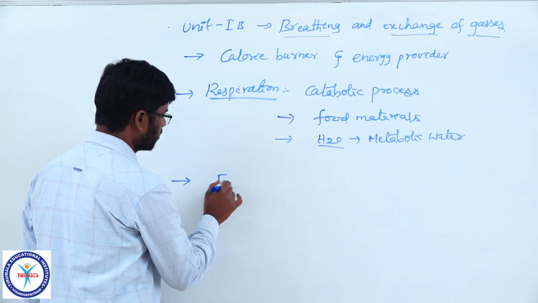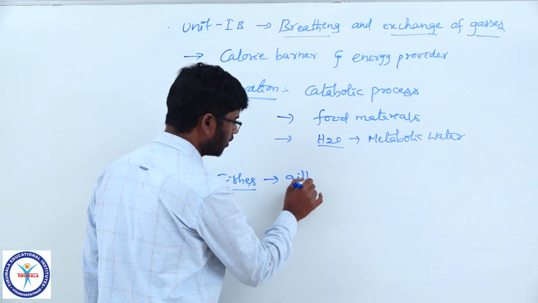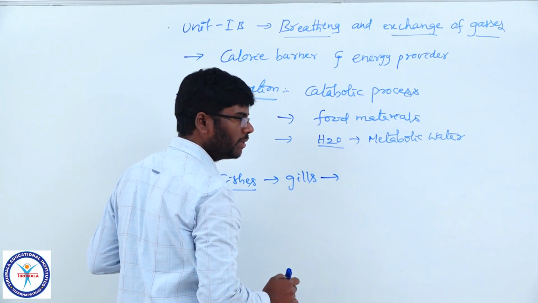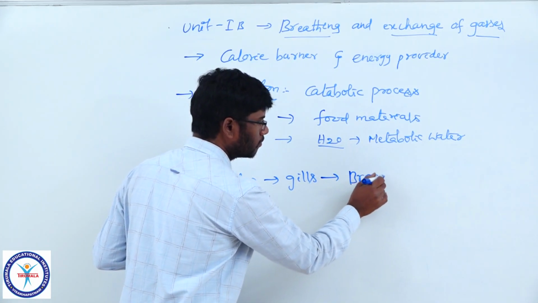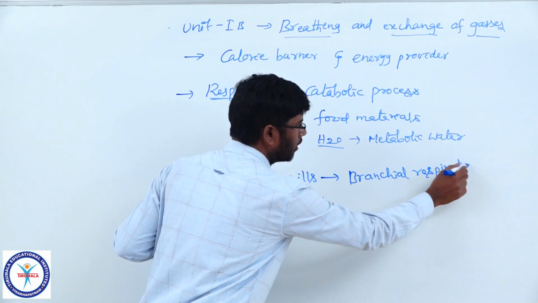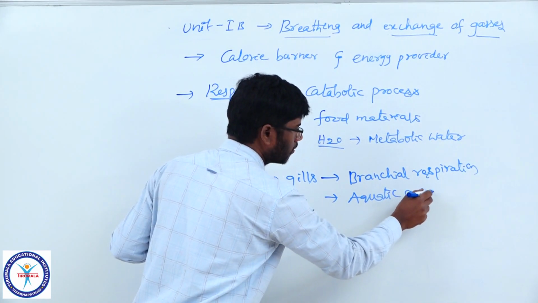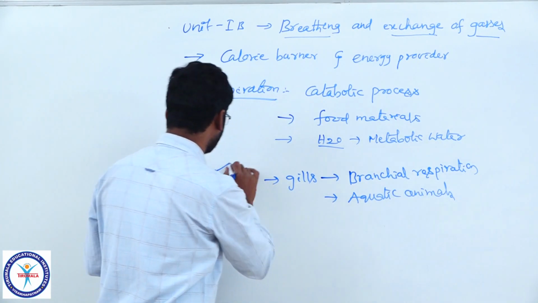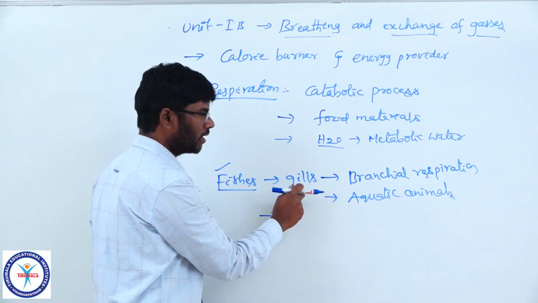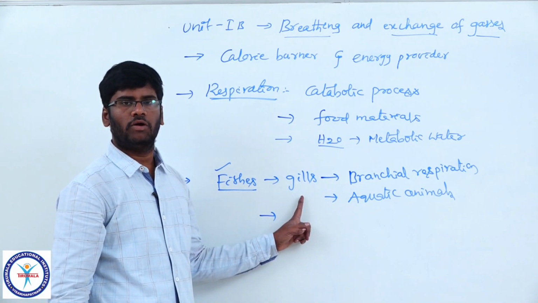Next, come to fishes. In fishes, gills are the respiratory organs. The respiration by gills is named branchial respiration. Branchial respiration is seen in aquatic animals like fishes. Gills are the most efficient respiratory organs among all.